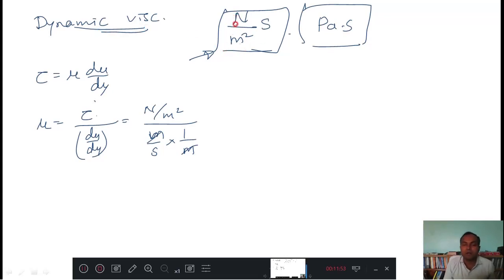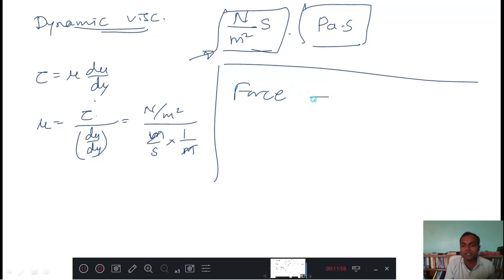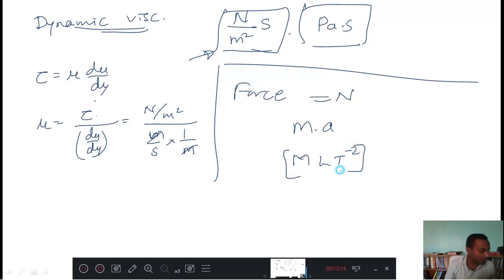Then how to write the dimension for Newton? We don't know. Then Newton is a force. Force unit is Newton. Then force is mass into acceleration. Mass symbol is M. Acceleration we already know from a previous slide, that is L t raised to minus 2. Then this is your force dimension, M L t raised to minus 2. Means in the place of Newton I can write this.